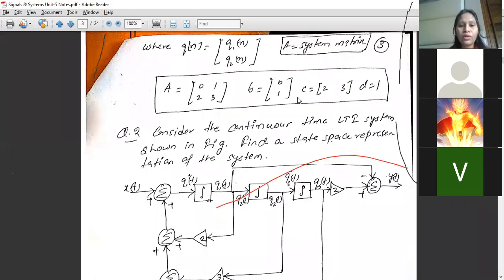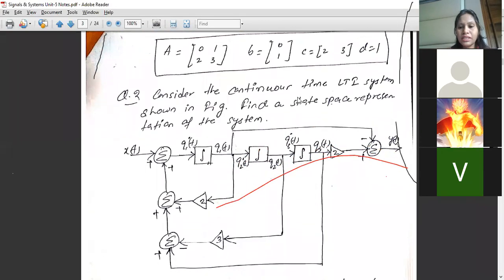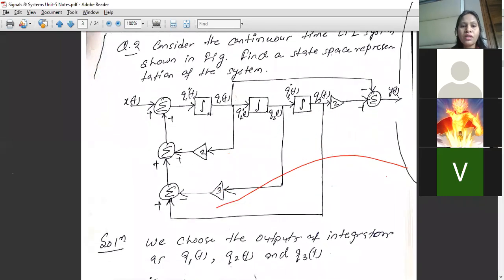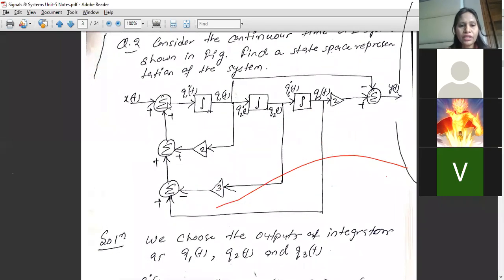Clear? Now we'll come to the next question. Consider the continuous time LTI system shown in the figure. Find the state space representation of the system. So here we have 3 summations. Now this one is a continuous time LTI system. We need to understand how we write it in continuous time and how we do it in discrete time.